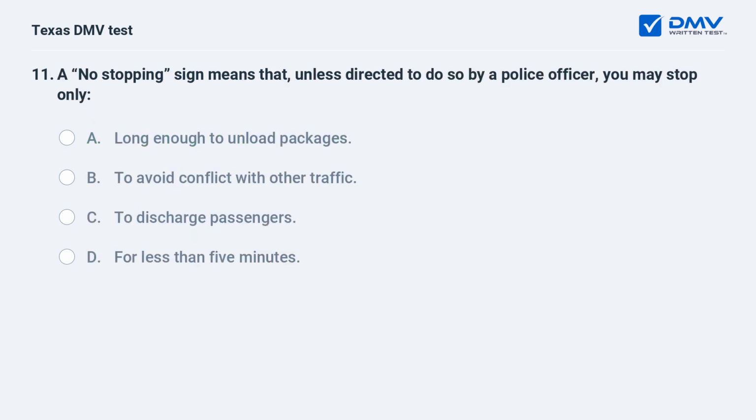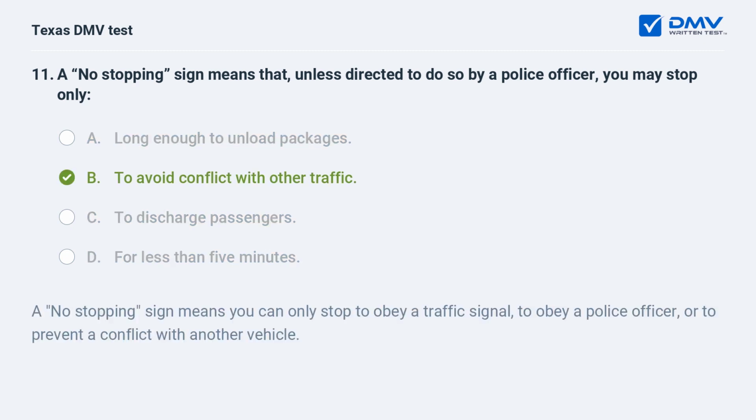A no stopping sign means that, unless directed to do so by a police officer, you may stop only A. long enough to unload packages, B. to avoid conflict with other traffic, C. to discharge passengers, D. for less than 5 minutes. B. to avoid conflict with other traffic. A no stopping sign means you can only stop to obey a traffic signal, to obey a police officer, or to prevent a conflict with another vehicle.